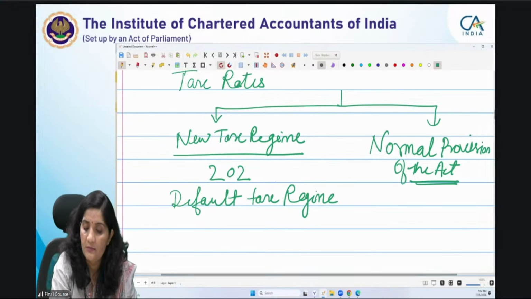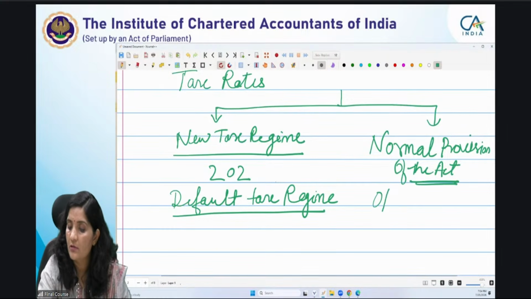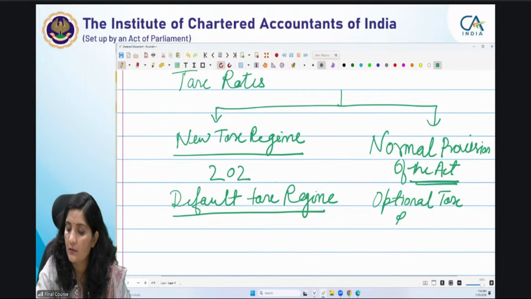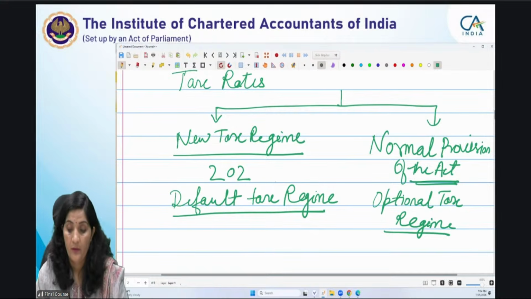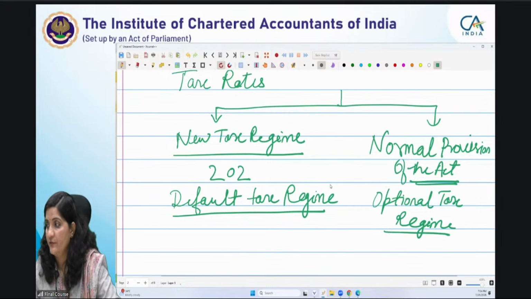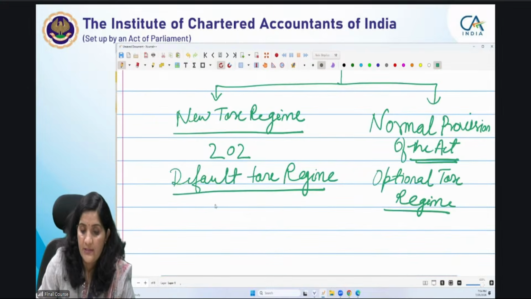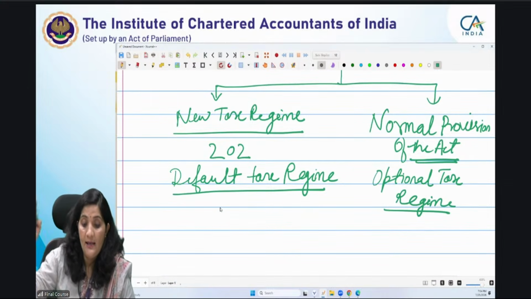Default tax regime, and this is your optional. देखो बहुत बेसिक है ये, तो आपके अभी शुरुआत है. ठीक है ना. This is very basic for you. Optional tax regime for ease of reference, है ना. Yes, Radha is right that she is saying why it is default tax regime.